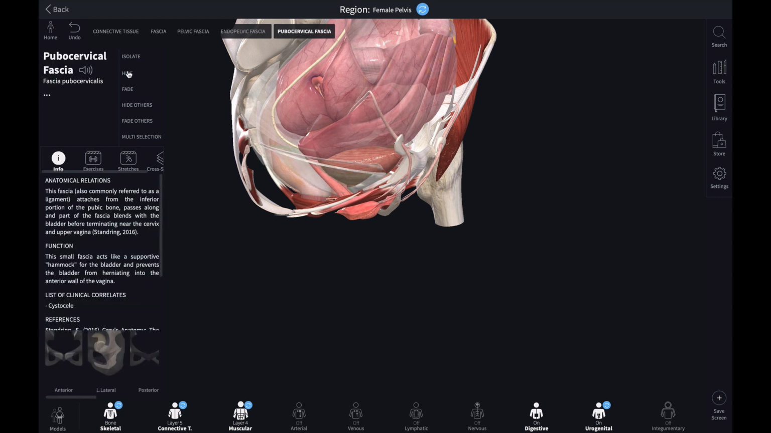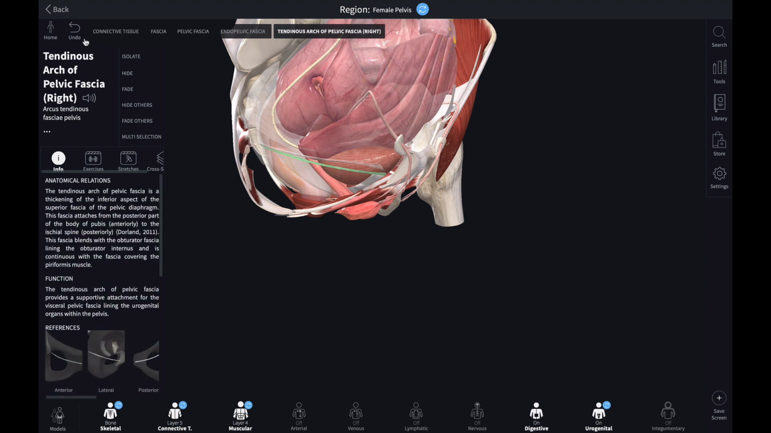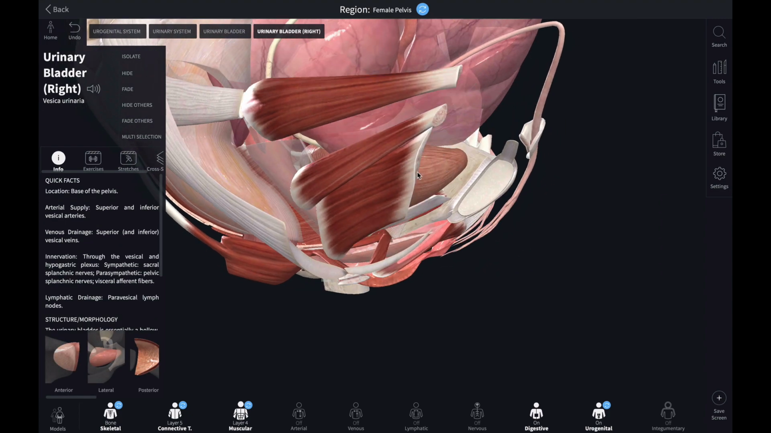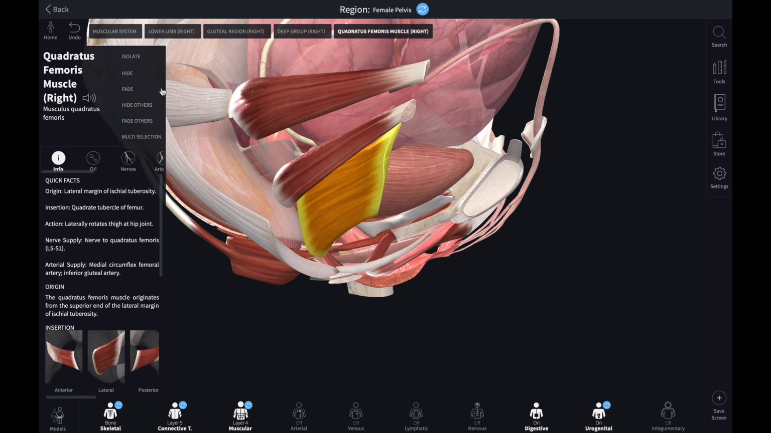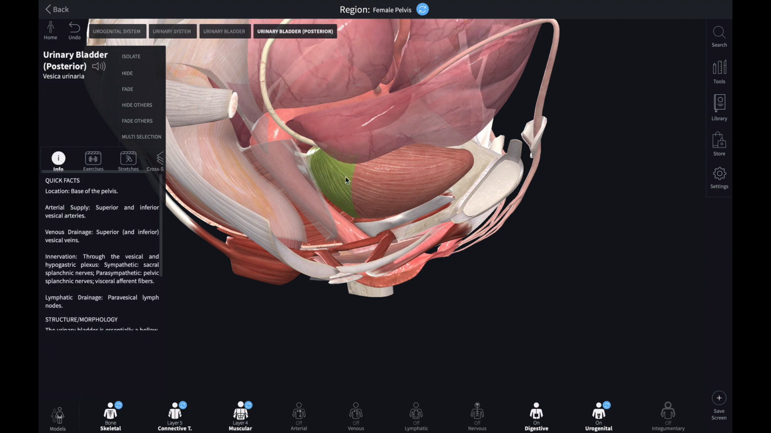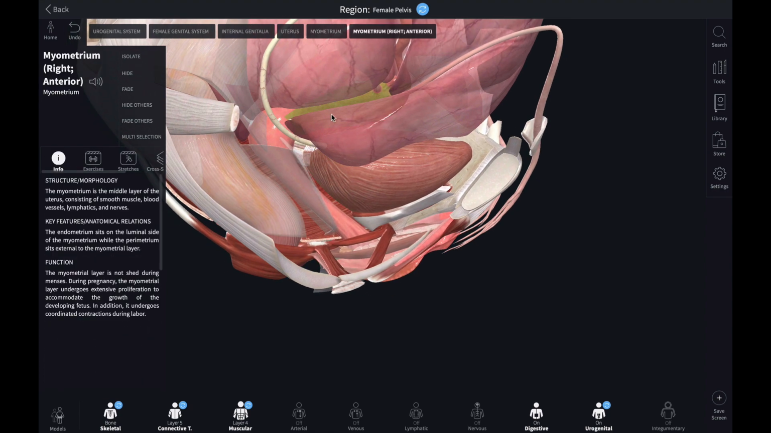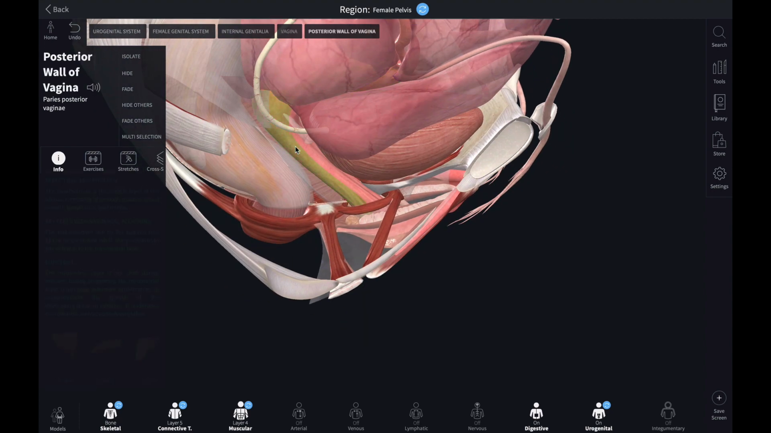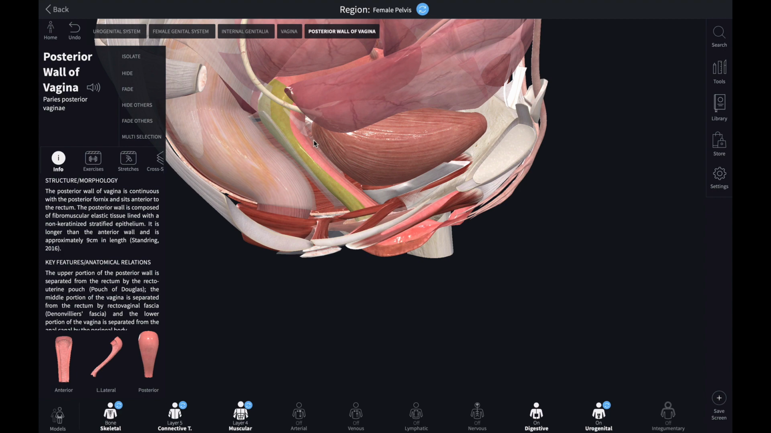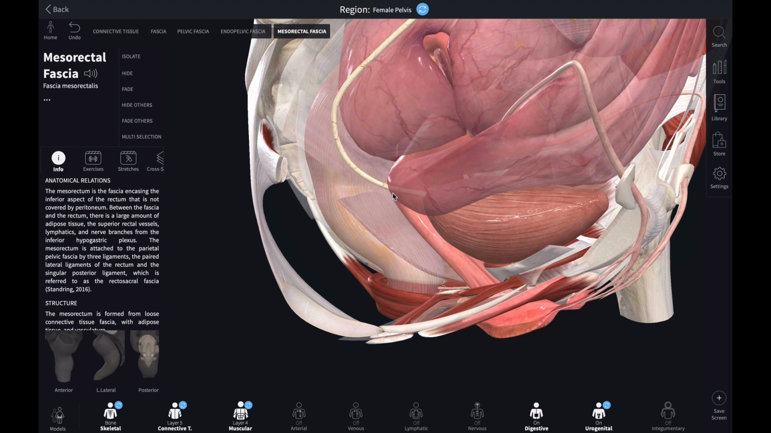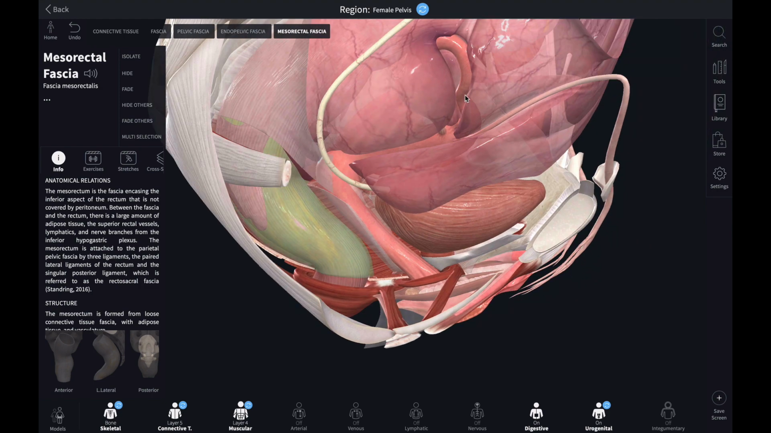If you see closely, this is the urinary bladder. I will hide these muscles for your clear understanding. This is the urinary bladder, this is the uterus, and this is the vaginal cavity. And this is the rectum. All these structures are covered by this peritoneal sac.